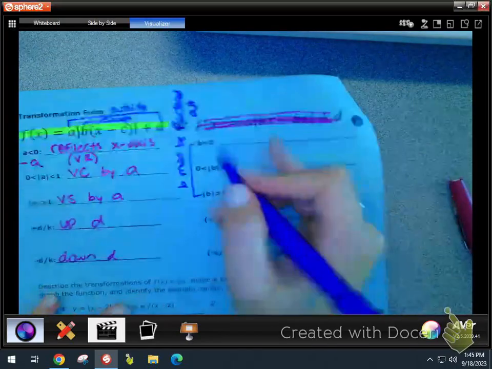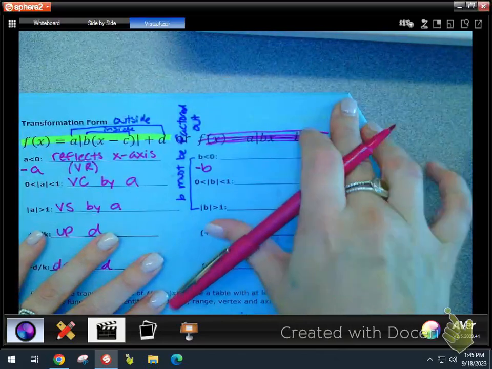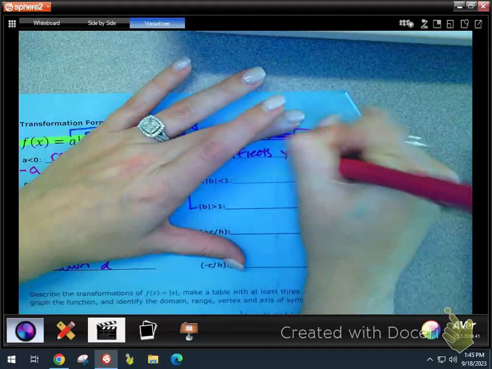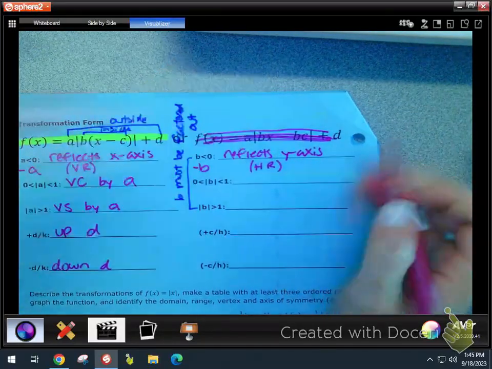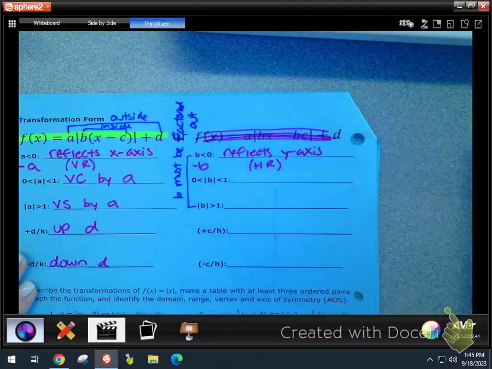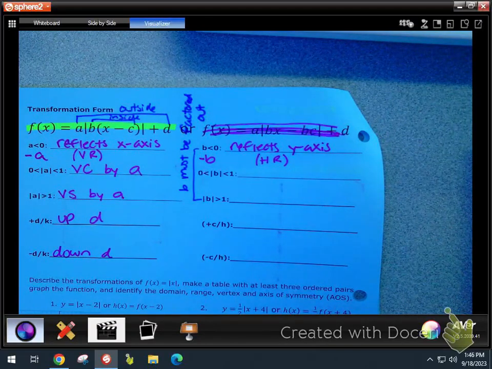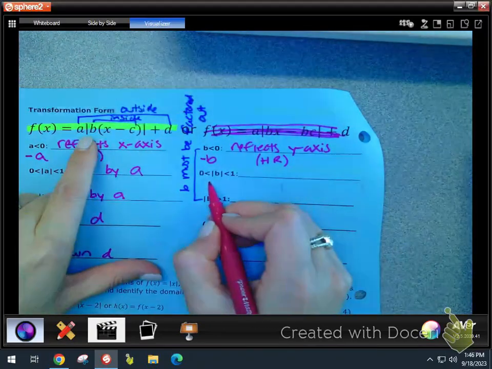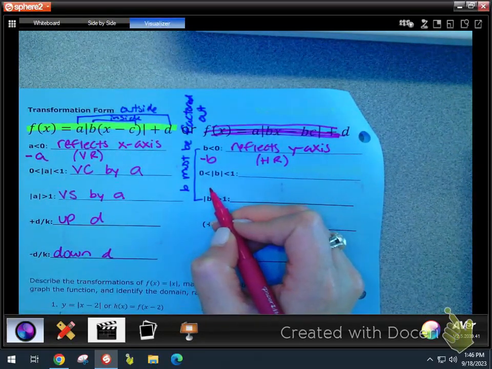Okay? All right, this one. If you have a negative B, it's on the inside. What kind of reflection over which axis is that? Reflects the y-axis. That's horizontal. All right, remember, with the B value, the factor that it's being stretched or compressed by is the reciprocal of that. So if you have a fraction less than 1 in there, when you take the reciprocal, it's going to become what?